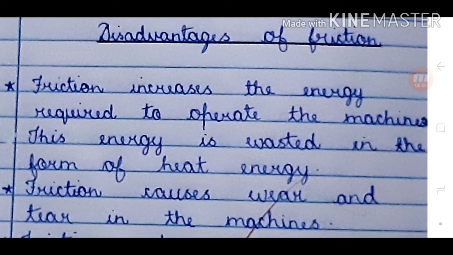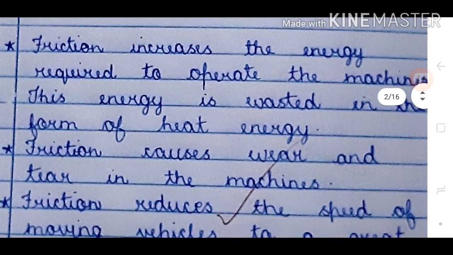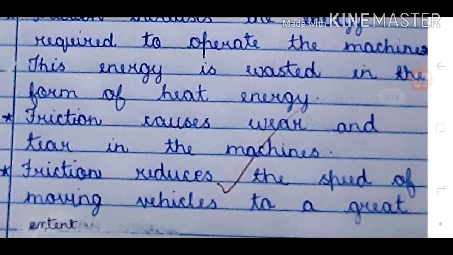Disadvantages of friction. Friction increases the energy required to operate the machines. This energy is wasted in the form of heat energy. Friction causes wear and tear in the machines. Friction reduces the speed of moving vehicle to a great extent.